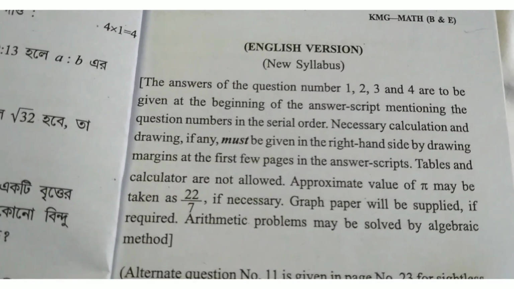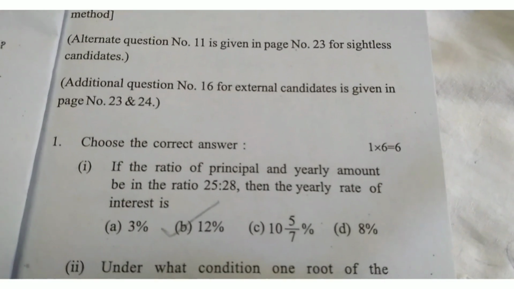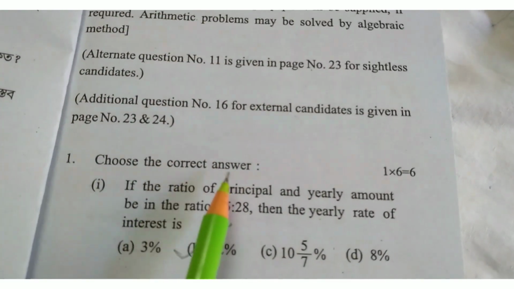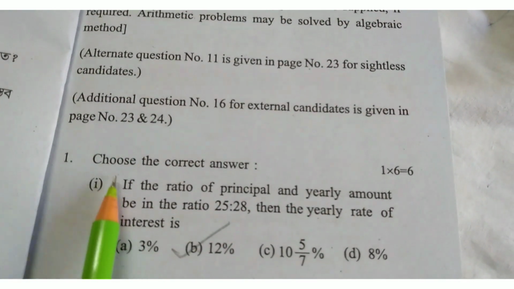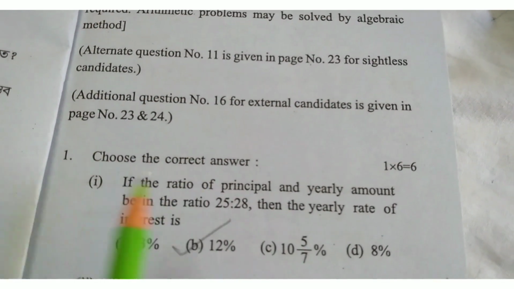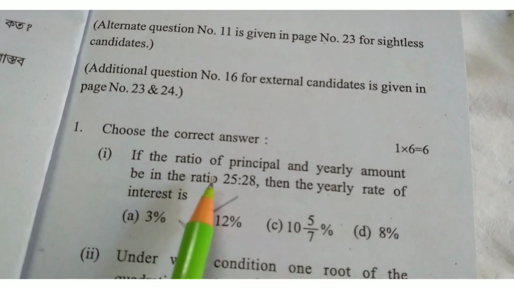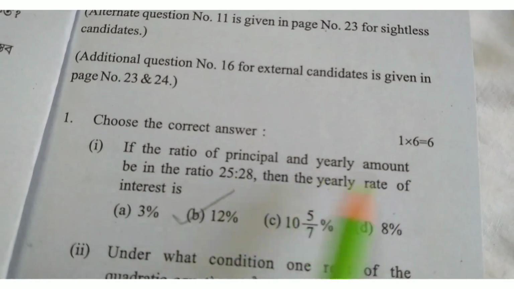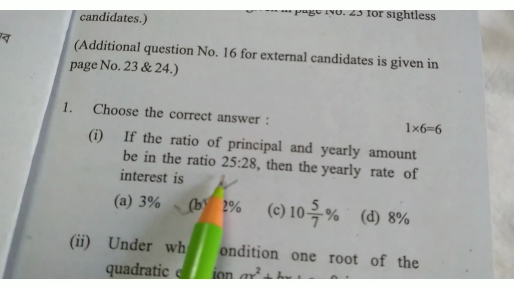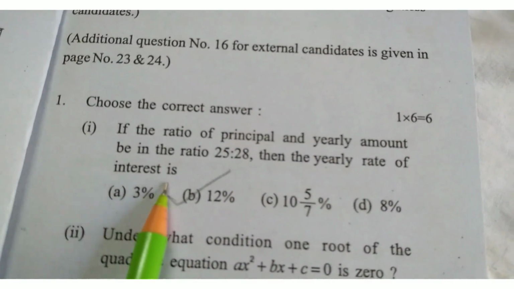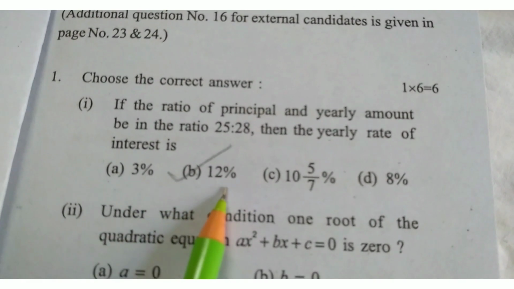Now I discuss question number 1, MCQ. Choose the correct answer. If the ratio of principal and yearly amount be 25:28, then the yearly rate of interest is option B, 12%.